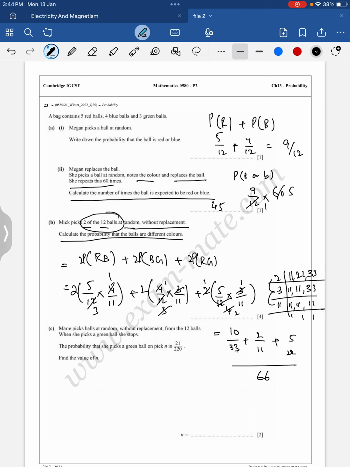So 33 into 2 is 66, 2 tens are 20, 11 sixes are 66, 6 twos are 12, 22 threes are 66, 3 fives are 15. So 20 plus 12, 32, 32 plus 15 is 47. So 47 upon 66 is the probability that the balls are of different colors. Clear? Okay, let's erase them up.